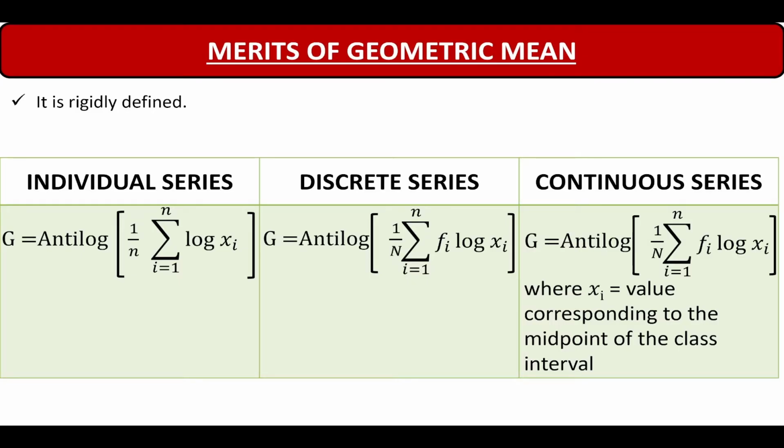What does this mean? This means that you go anywhere on the earth or in any country, you will be getting the same value of geometric mean because it is properly defined with the help of a formula. So that is the meaning of it is rigidly defined.